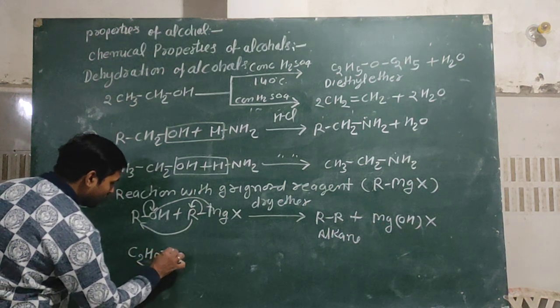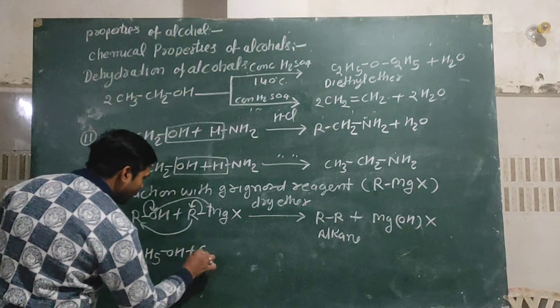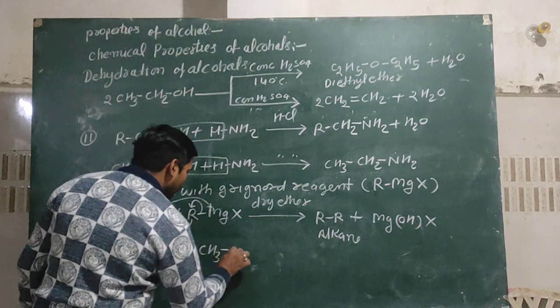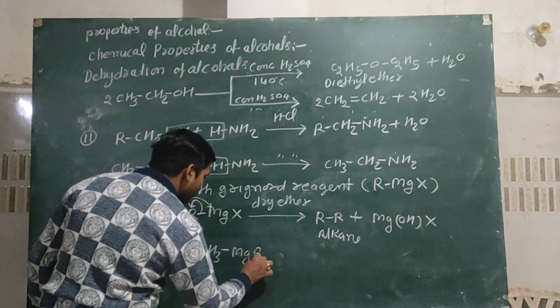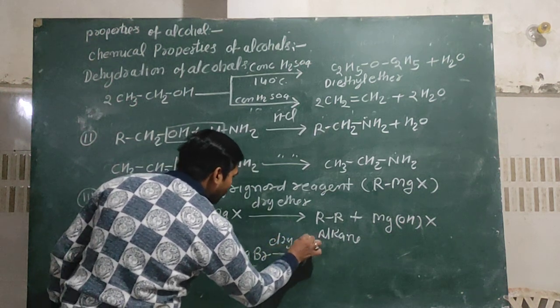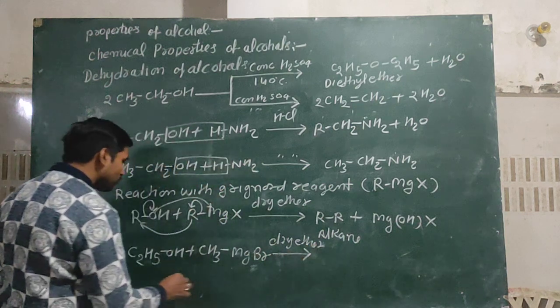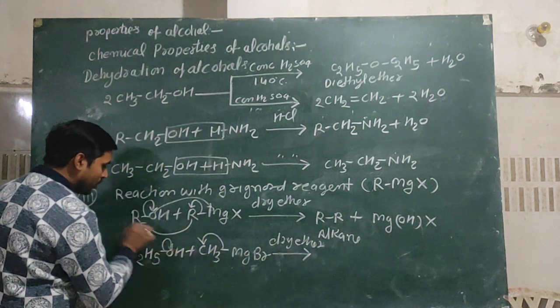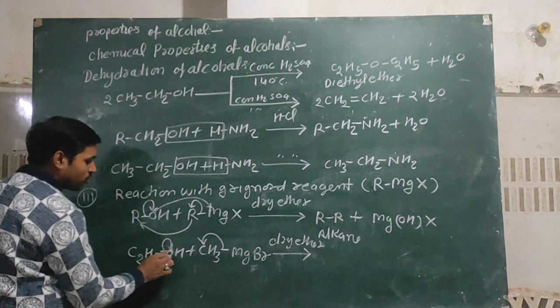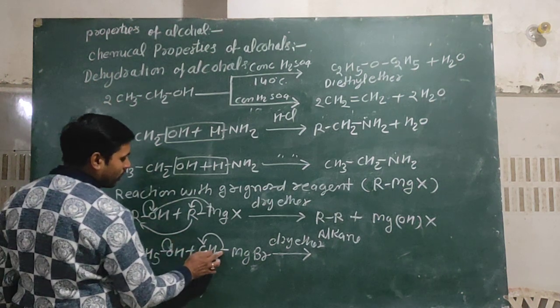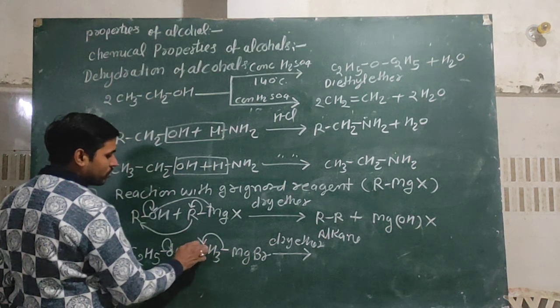If we try to understand about C2H5OH reacting with CH3MgBr, then in presence of dry ether, this bond breaks toward CH3 group and this bond breaks toward oxygen atom due to high electronegativity of oxygen than carbon, and due to high electronegativity of carbon than magnesium.